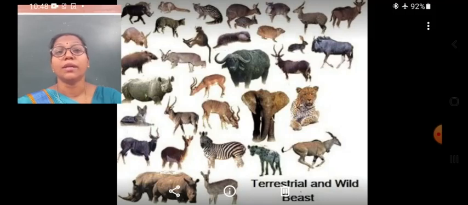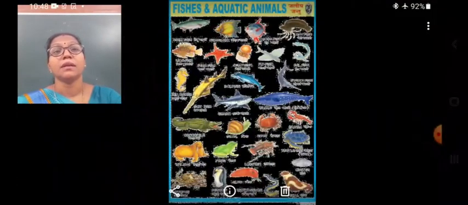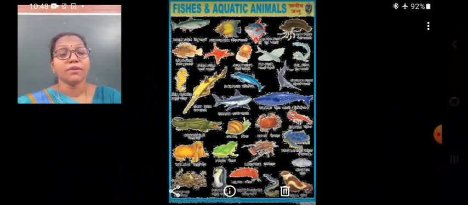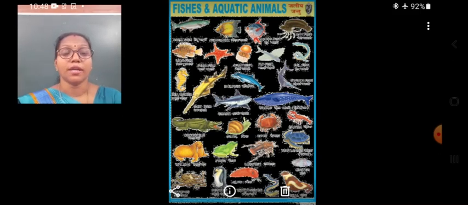So they are called terrestrial animals. The animals that live in water and have gills and special organs for movement in water are called aquatic animals. They breathe in the dissolved oxygen present in the water.